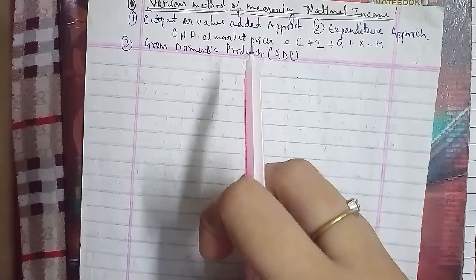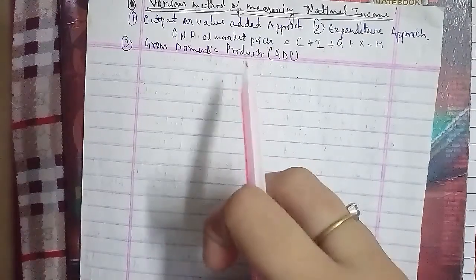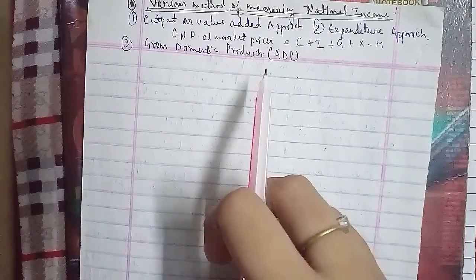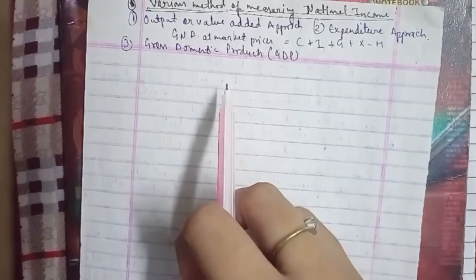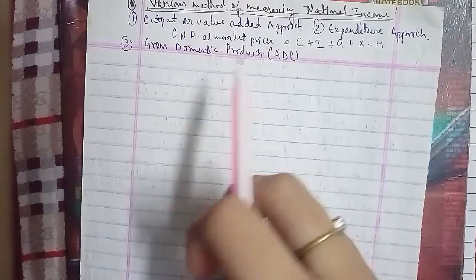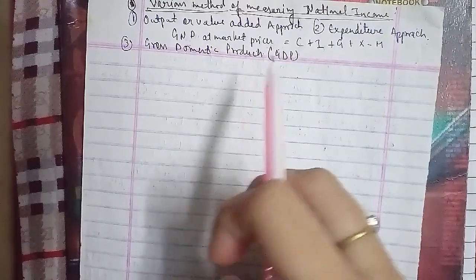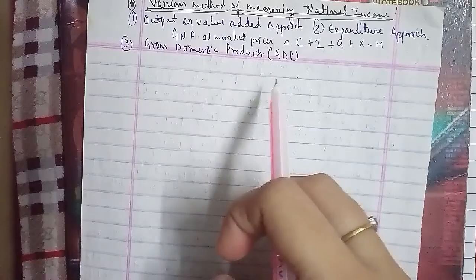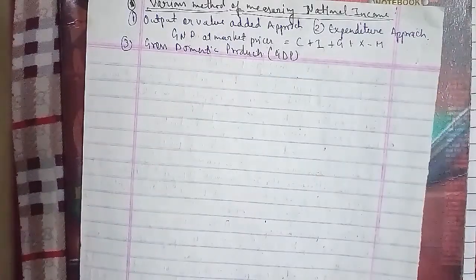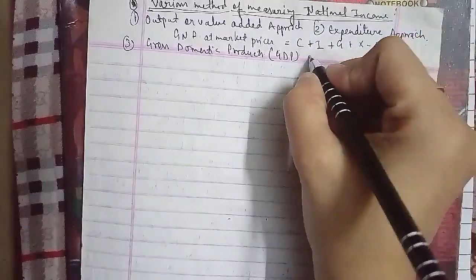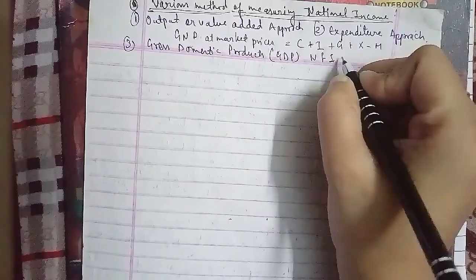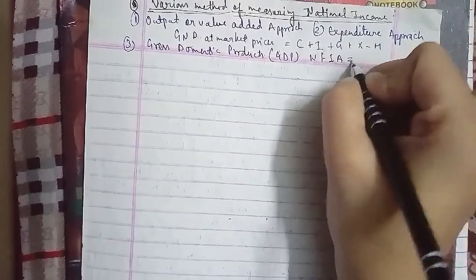The net factor income from abroad is equal to the income earned from abroad minus the income sent to abroad here.